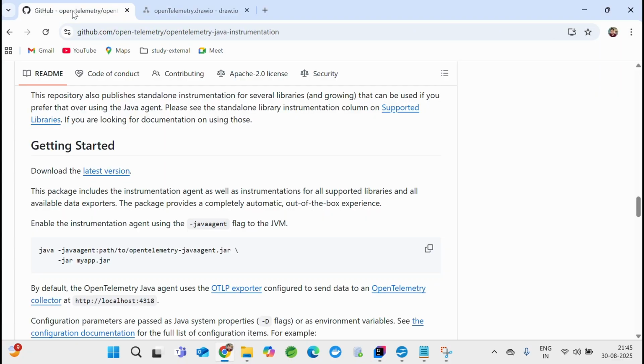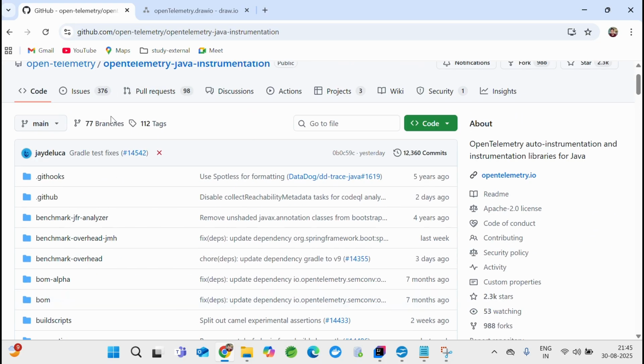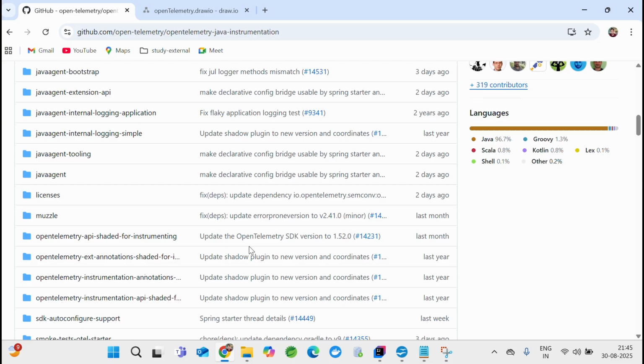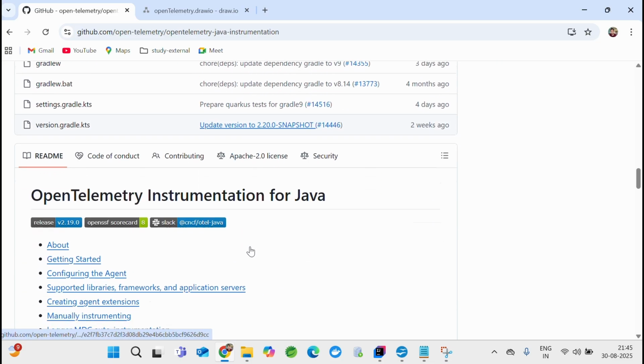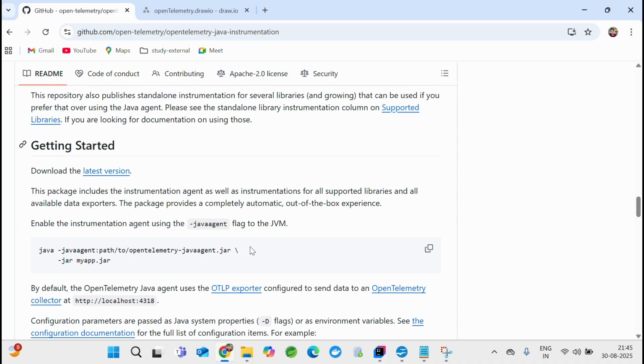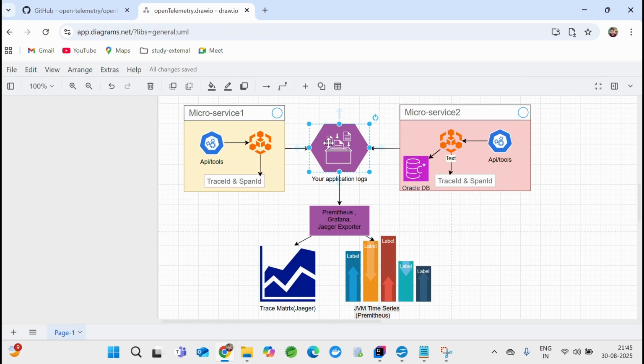There is wide documentation for this. For OpenTelemetry, I'll be attaching it in the video description, so you can come over here and see how you can enable this. If I go further down, the first thing you need is one agent. So this is the agent I'll be passing. Essentially, the portion which I'm clicking over here, this agent is what I am pointing to, which will essentially be collecting all the data, right?